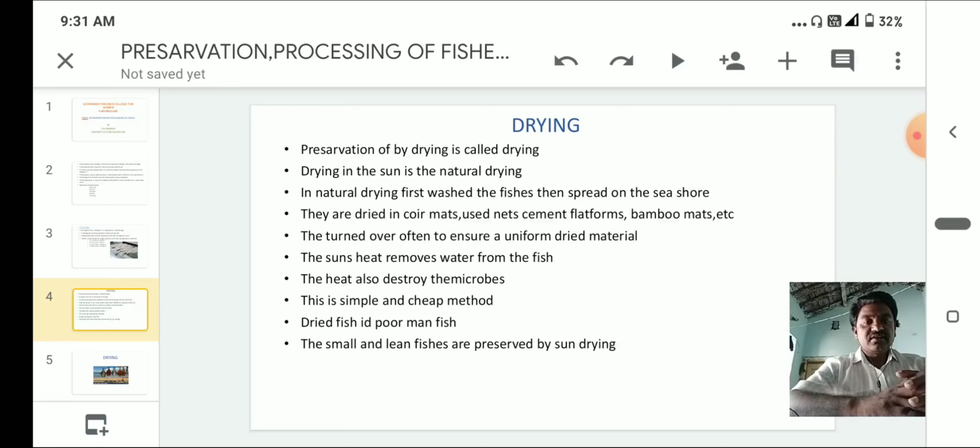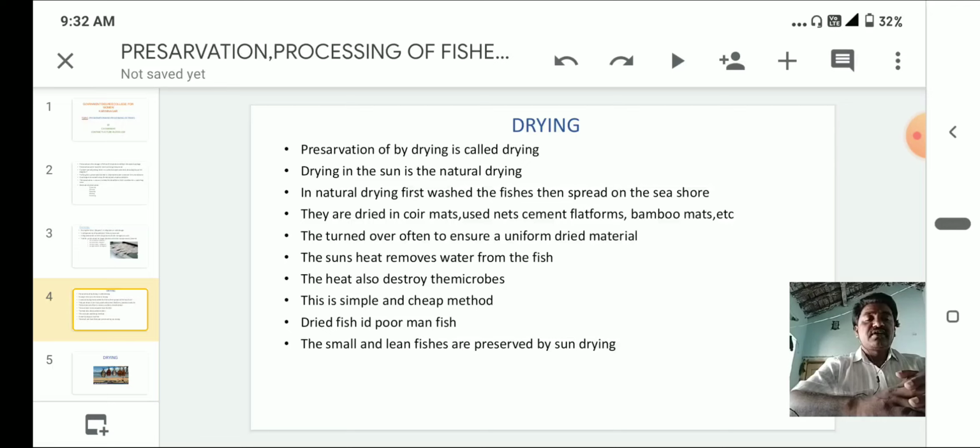Dried fish is the poor man's fish. The small and lean fishes are preserved by sun drying. So this is a poor man's technique. We use mats, cement platforms and bamboo mats for drying.